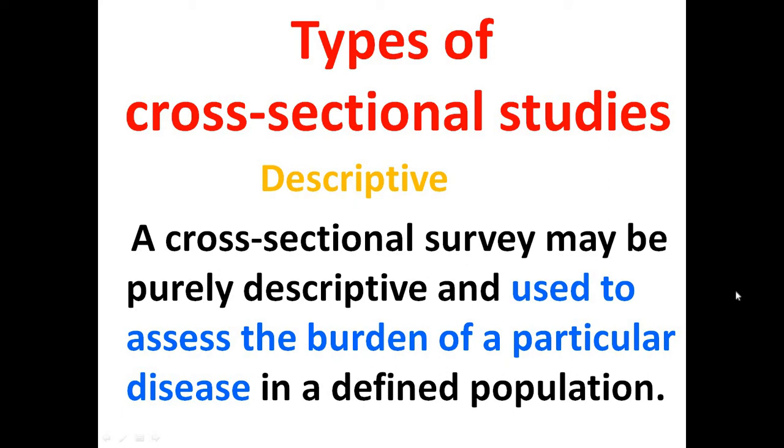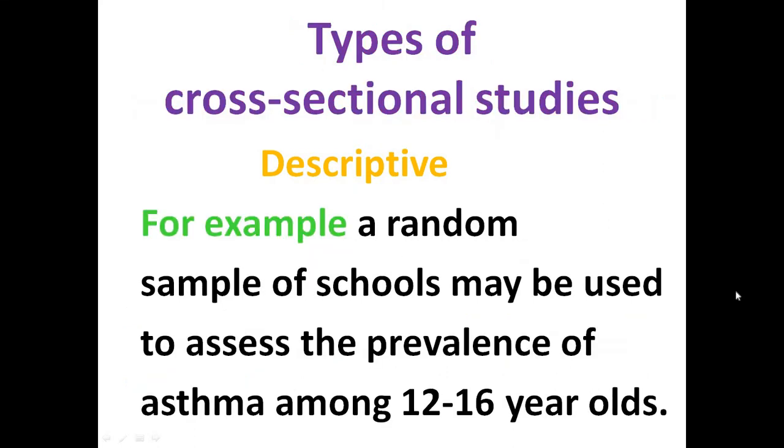Only descriptive information is gathered, and the burden of a particular disease is defined through a specific defined population. For example, a random sample of schools may be used to assess the prevalence of asthma among 12 to 16 year old school going boys. So it's a very good example.